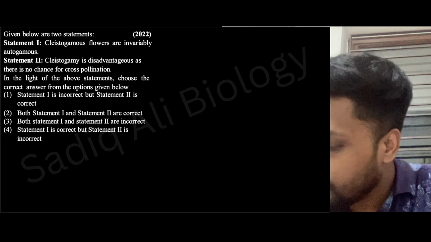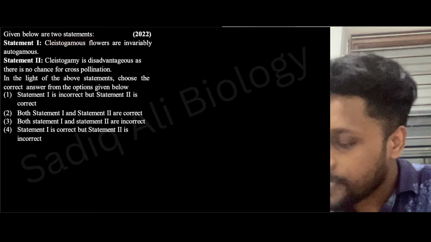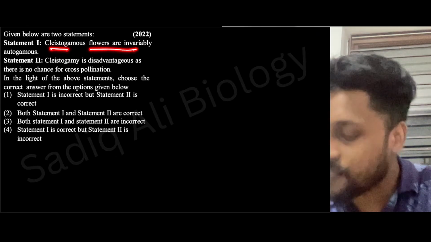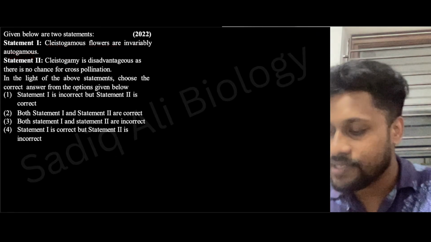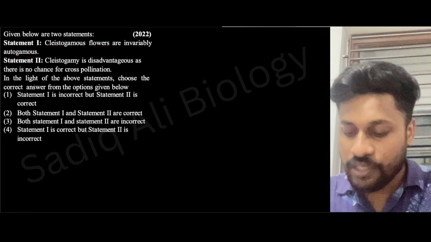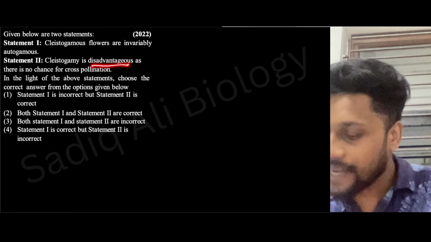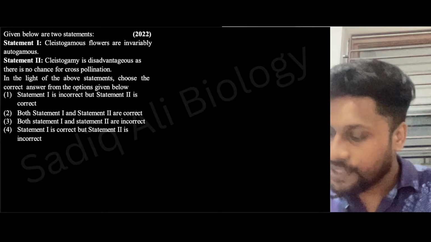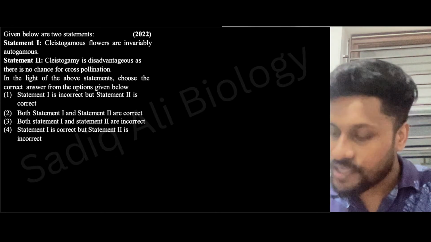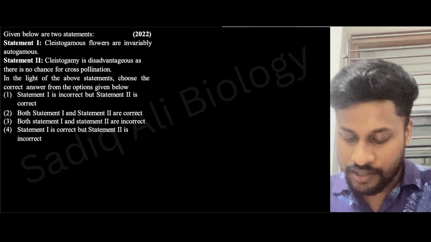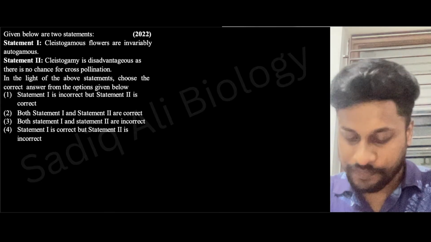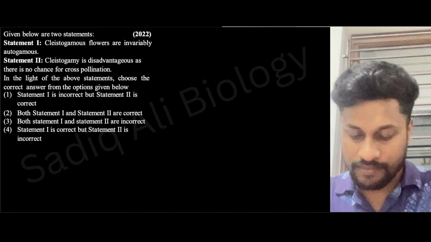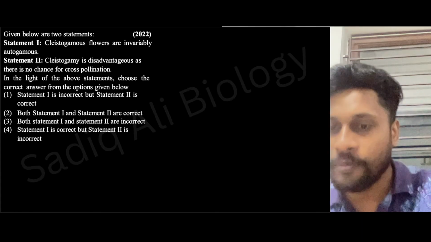Given below are two statements. Statement one: cleistogamous flowers are invariably autogamous. Statement two: cleistogamy is disadvantageous as there is no chance for cross-pollination. In the light of the above statements, choose the correct answer from the options given below. So what will be the answer here?